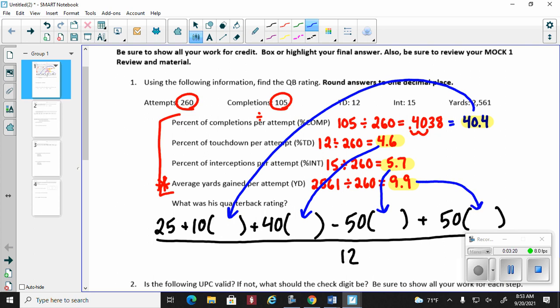9.9 goes there. Now, in your calculator, do not put the entire formula in one thing. All right? Do the numerator first, press enter, and then divide by 12. So 25 plus 10 times 40.4 plus 40 times 4.6 minus 50 times 5.7 plus 50 times 9.9. I get a numerator, and I got to write this off to the left-hand side because I ran out of room. 283 divided by 12. So get 283 divided by 12. Answer is going to be, and I'll write this right here, 68.6, rounding. There we go.